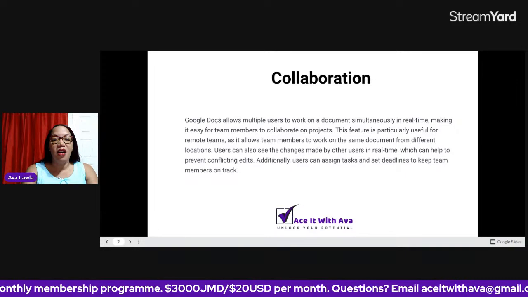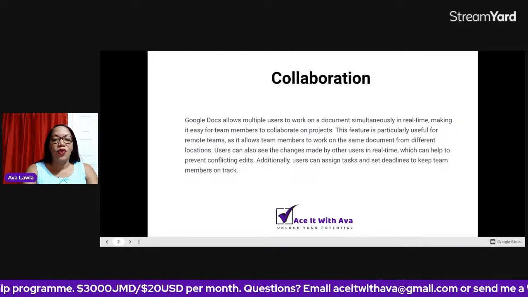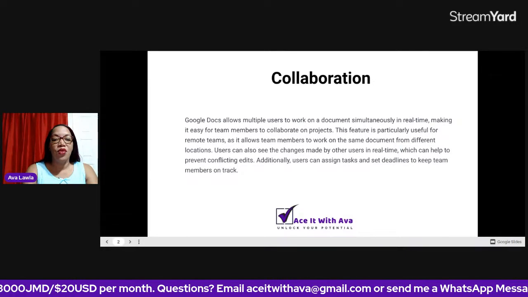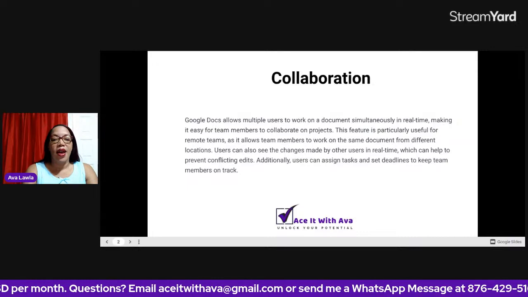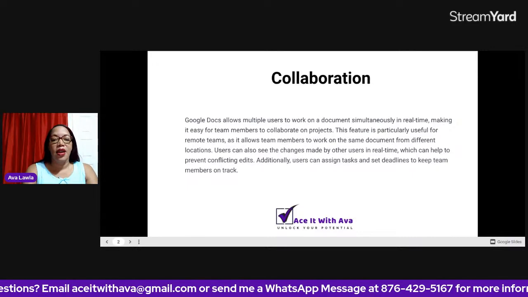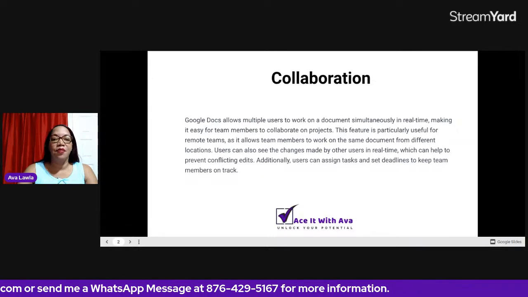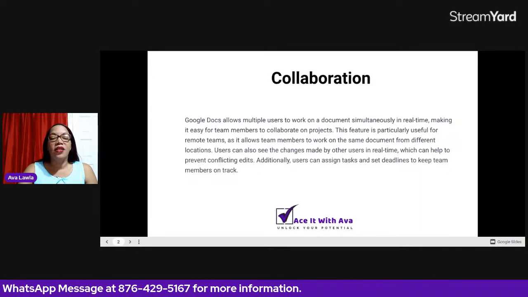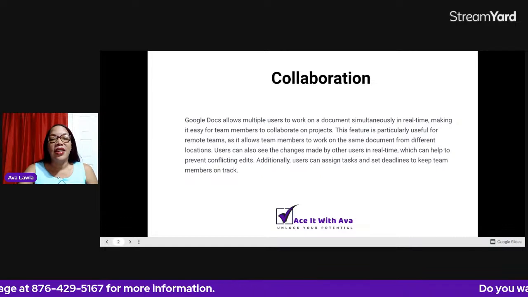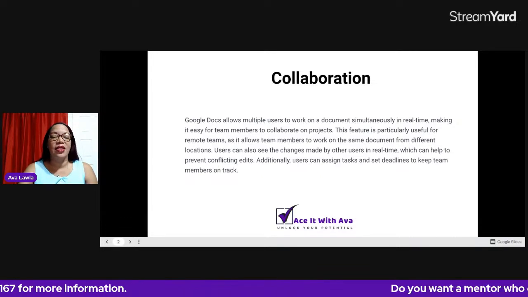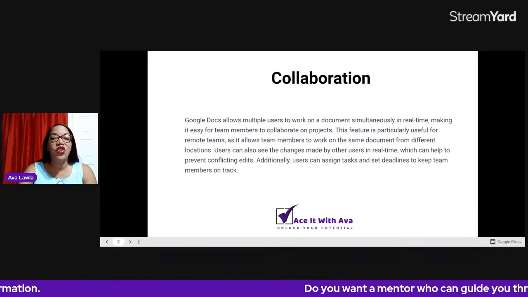So this document is for you to check through and make any necessary changes. I can type whatever I want to them. But most importantly, you want to also adjust the kind of access persons have to the document. Not all persons you want to be able to do the same thing.